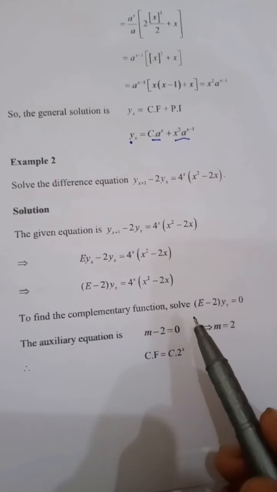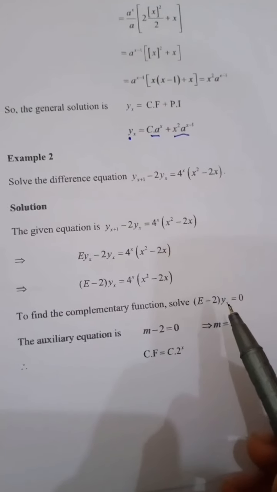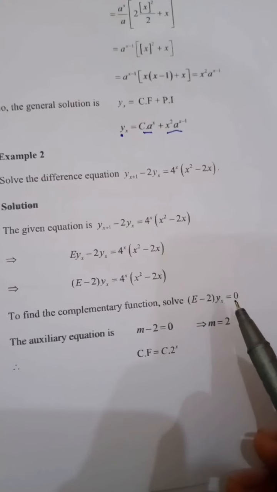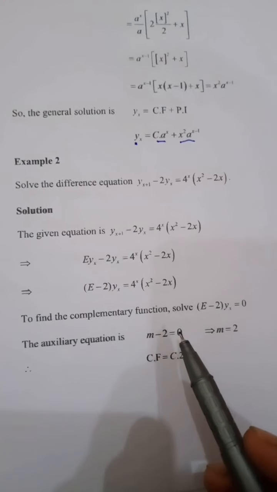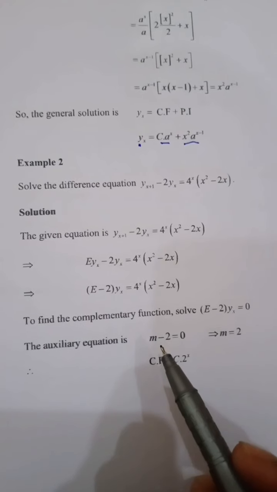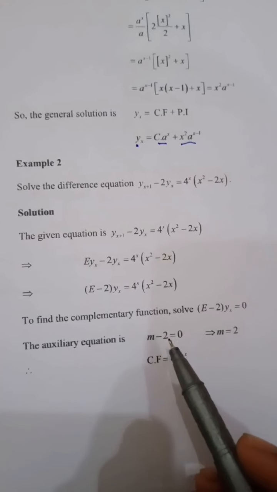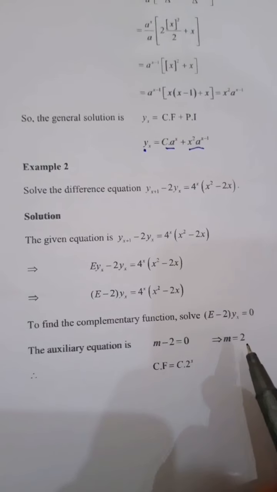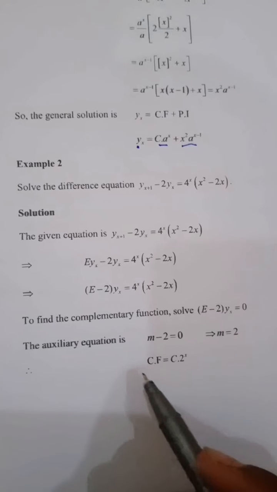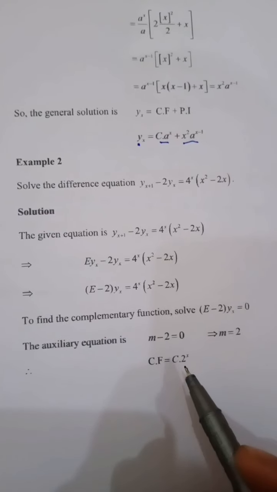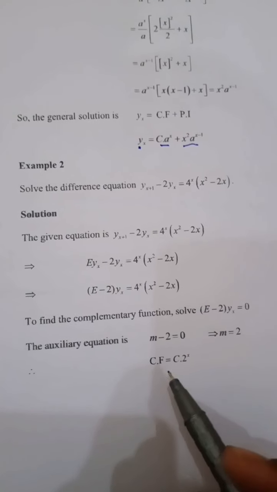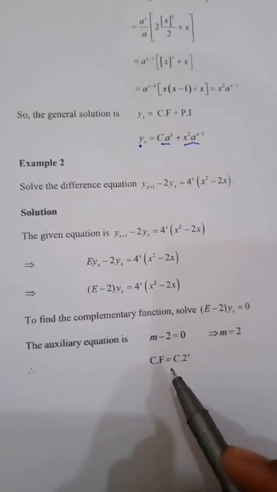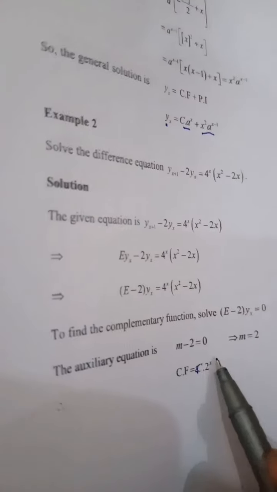To find the complementary function, we solve (E minus 2) y(x) equal to 0. For the auxiliary equation we put m instead of E: m minus 2 is equal to 0. Here m is equal to 2. We have the complementary function c times a raised to power x, where a is equal to 2. We find the value of m, and the complementary function becomes c times 2 raised to power x.